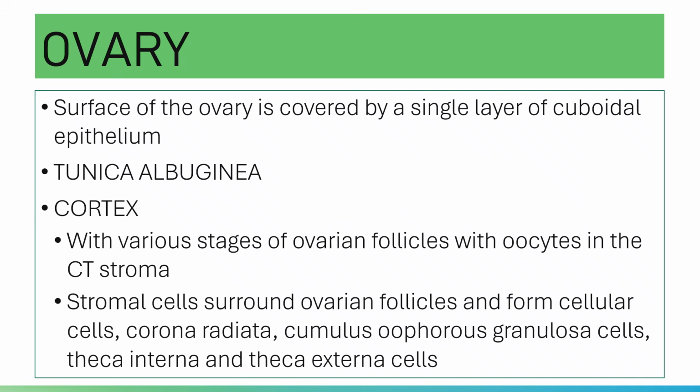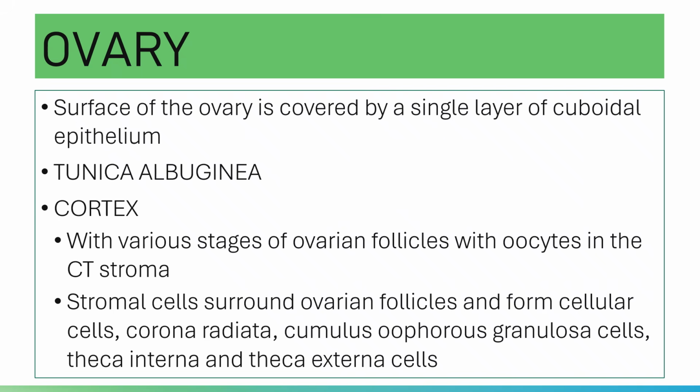Again, the peripheral portion of the ovary that lies just beneath the tunica albuginea is the cortex.